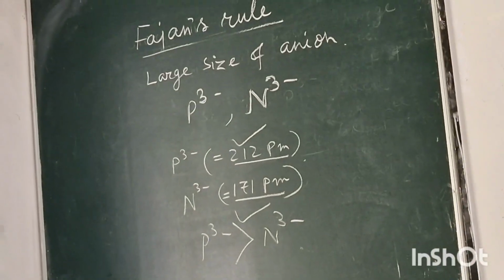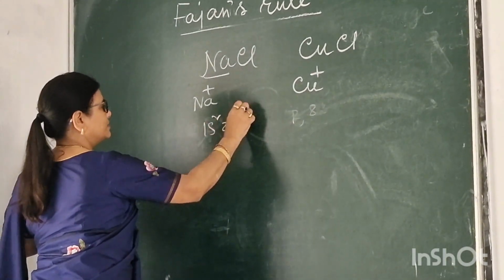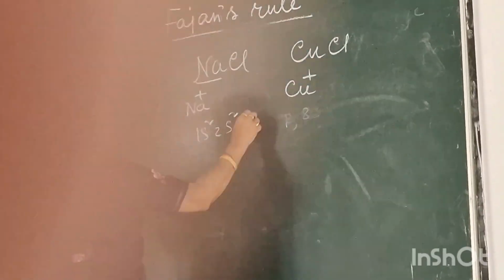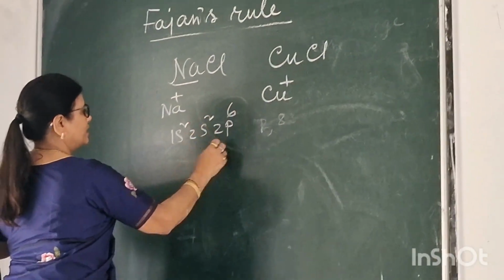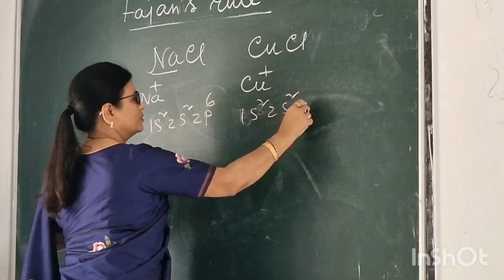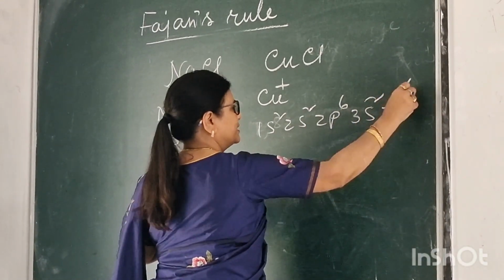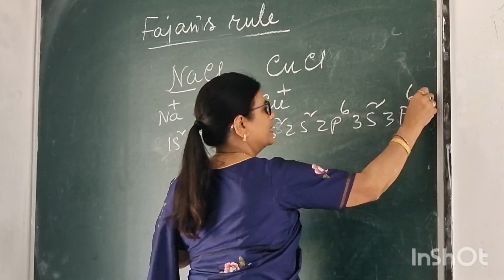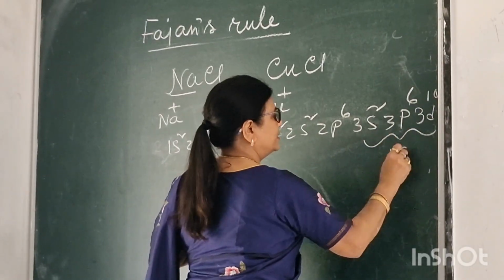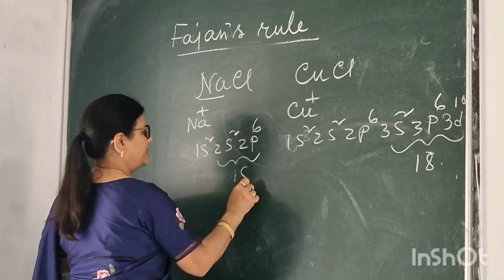Take a look at the electron configurations: 1s2, 2s2, 2p6, 3s2, 3p6, 3d10, 18, and 8.